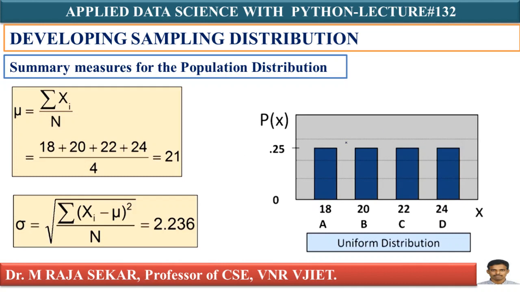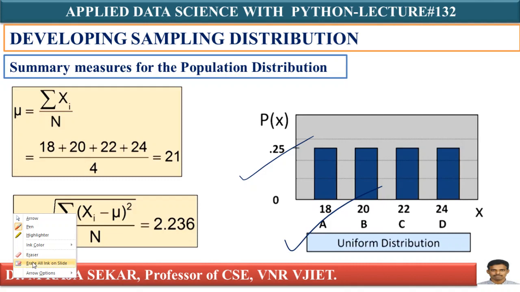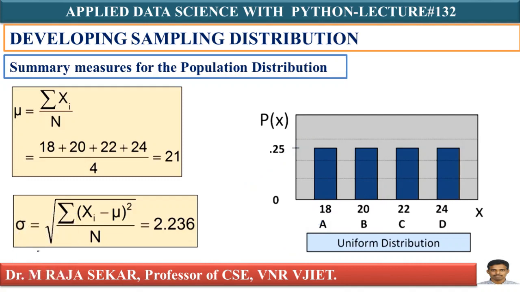I can say that probability is the same, uniform, for all values of age, whether it is 18, 20, 22 or 24. Therefore, this is following uniform distribution. The probability for selecting each person from the population is 0.25. This is about our population. Now we will try to understand about sample.